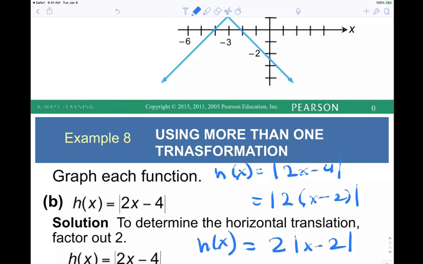Hang tight. So now we add a negative on the inside. It goes right by 2.